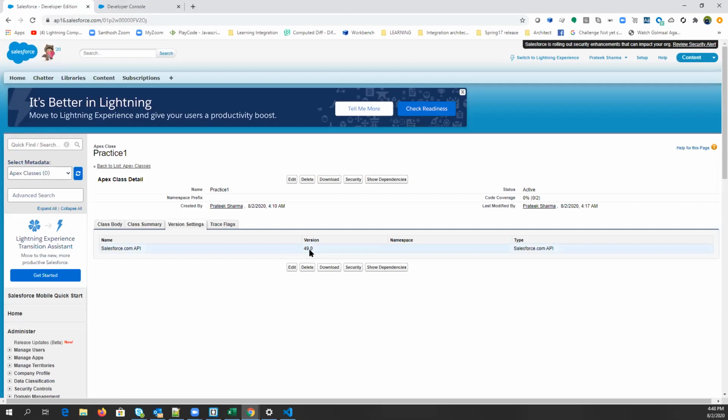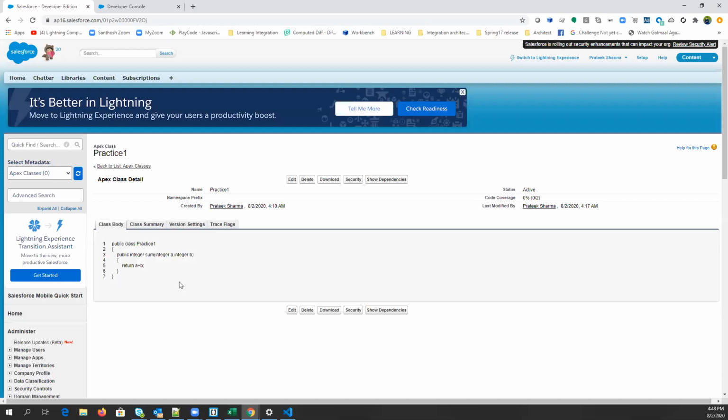So we have different Salesforce versions. The current version is 49. We'll discuss this. And the class body is here. Class summary: we haven't added any class summary here. Okay, class body is here.